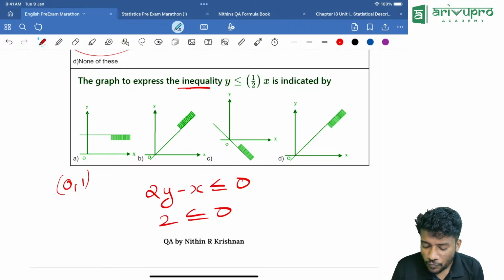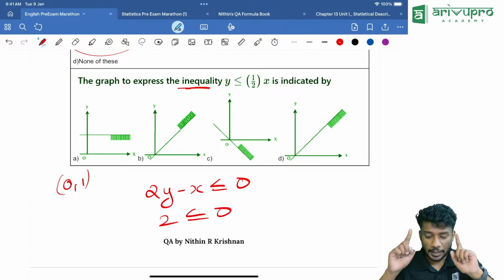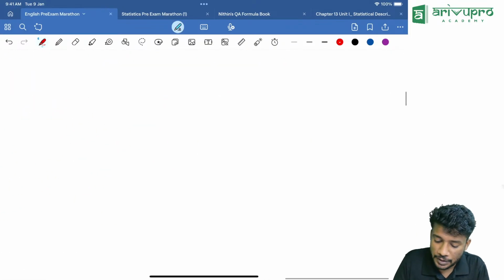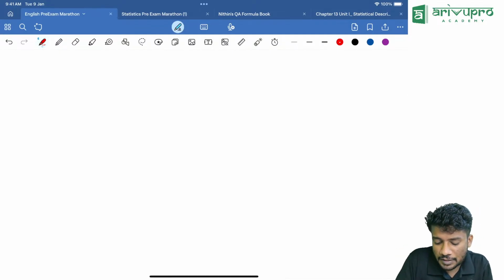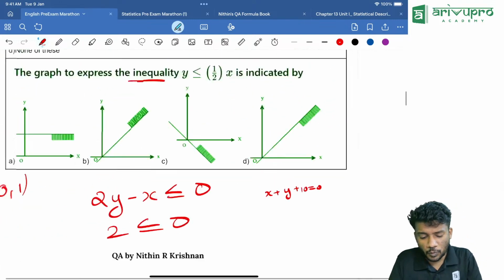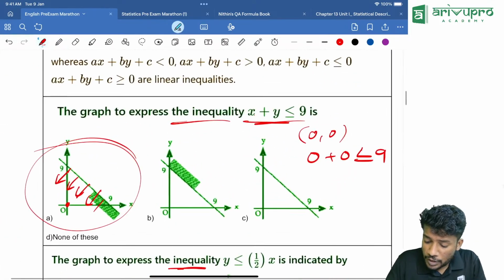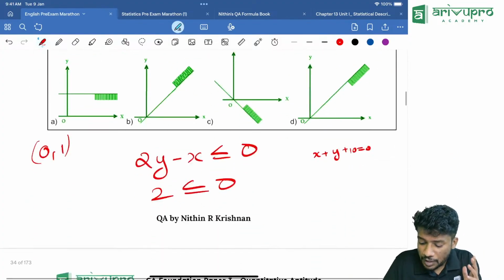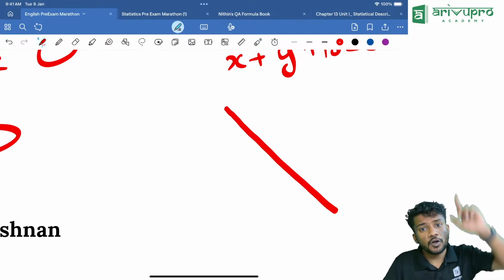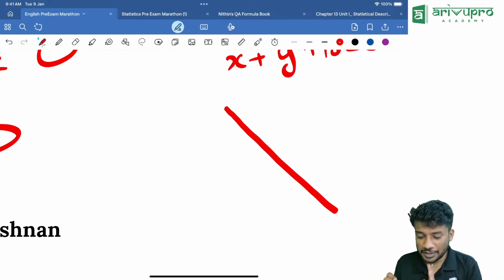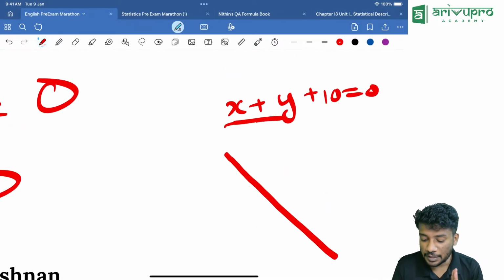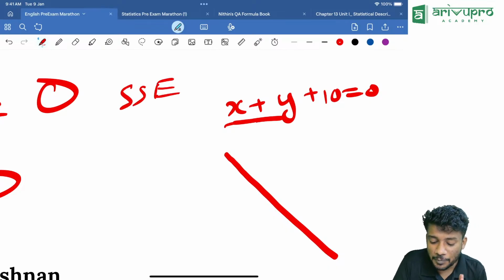Now the thing is, when the signs of the graphs are same, I'll give that method also. One shortcut I'll teach you. For example, x plus y plus 10 is equal to 0. This is one graph. When the signs are same, you should think that the graph will always be from upper left to lower right. That is the method. When x and y are having the same sign, you should think that way.